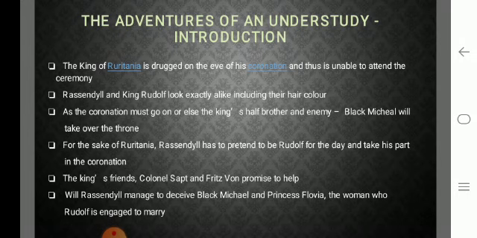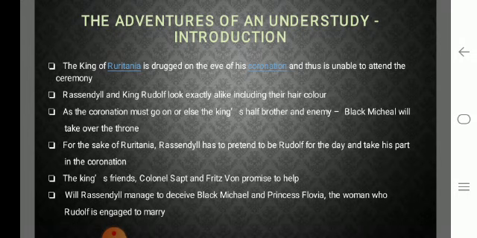Rassendyll and King Rudolph look exactly alike, including their hair color. So when the King of Ruritania was drugged on the previous day, he had a person who looked the same as him, who was named Rassendyll. They looked exactly the same, including their hair color that also matched.